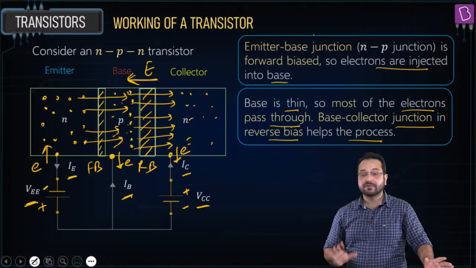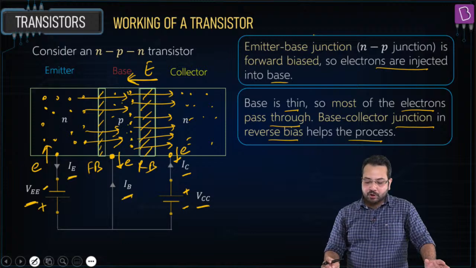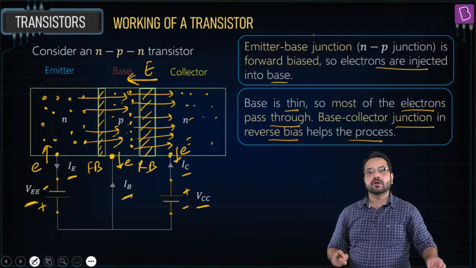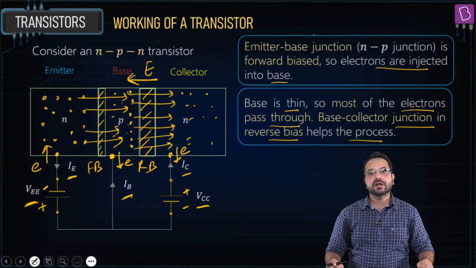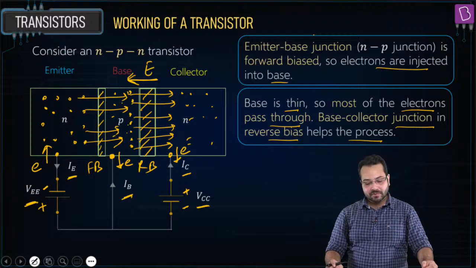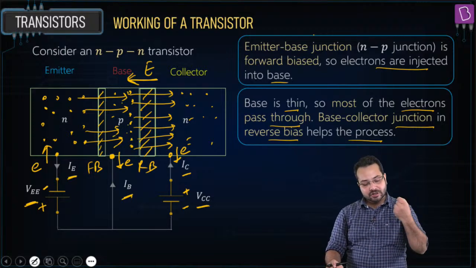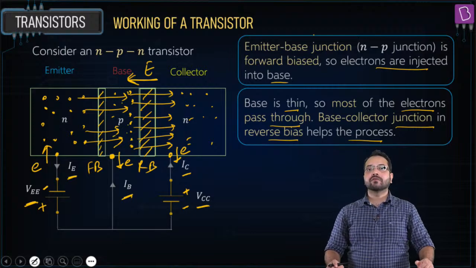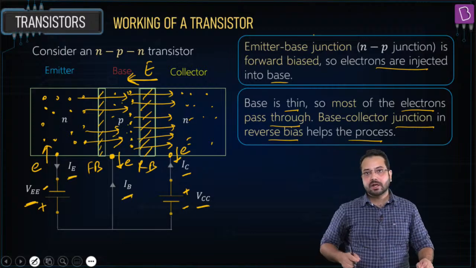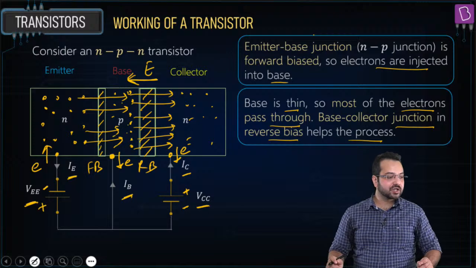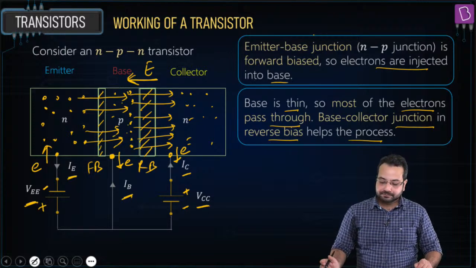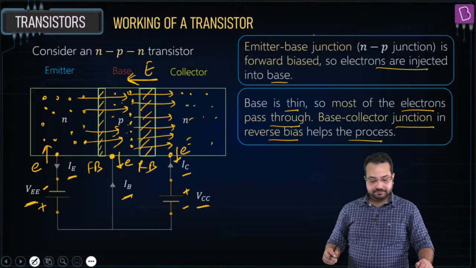What I want you to pay attention to is the direction of these currents. What is the direction of emitter current? It is coming out of the emitter. What is the direction of the base current? It is going into the base. And what is the direction of collector current? It is going into the collector. Are you able to appreciate this? Think about it.